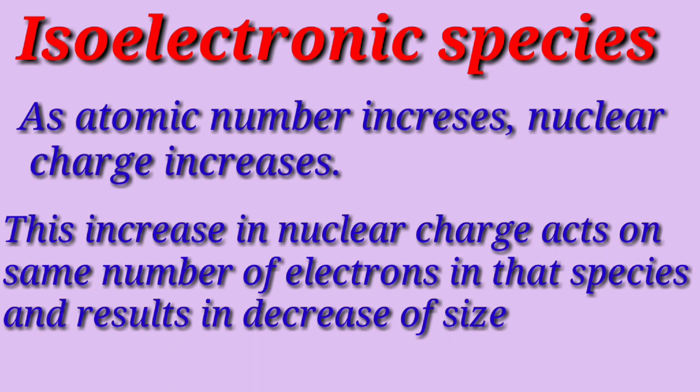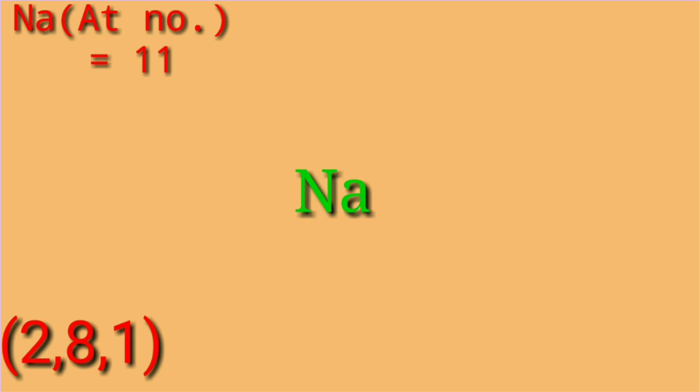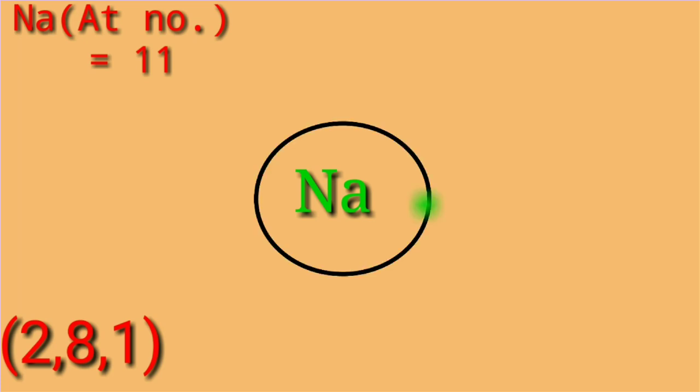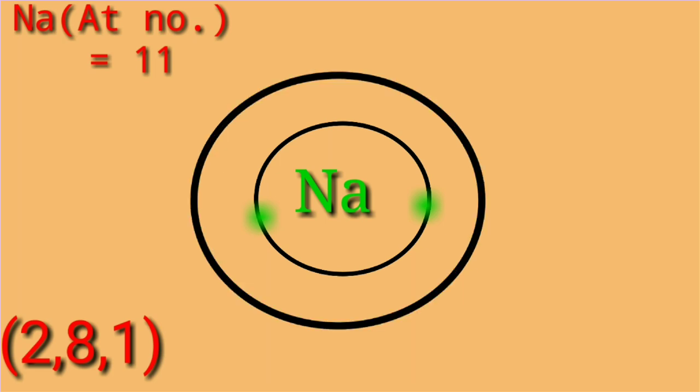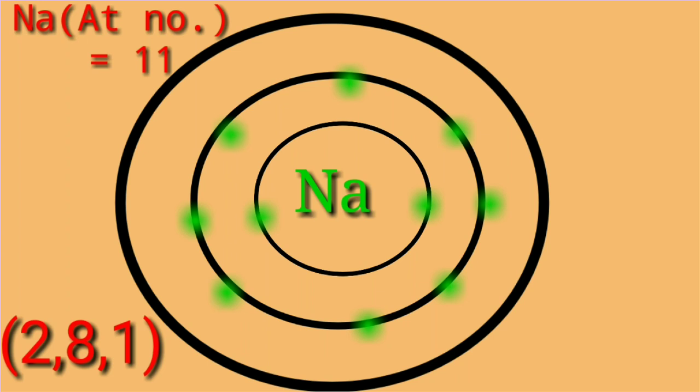Let us consider one example, sodium. Sodium's atomic number is 11 and electronic configuration is 2, 8 and 1. In its first shell it contains 2 electrons, in its second shell 8 electrons, and in the third shell or valence shell, 1 electron.